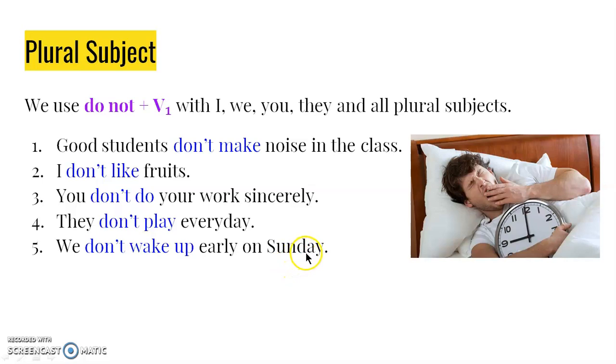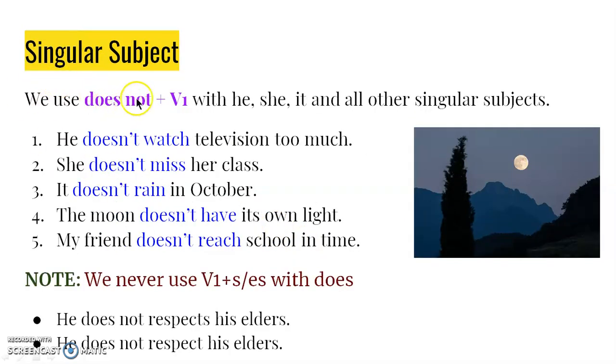Next, let's talk about singular subjects. What happens in the case of a singular subject? We use does not plus V1 with he, she, it and all other singular subjects. Okay? Does not plus V1. Look at this example. He doesn't watch television too much. So he is the third person singular, one person.